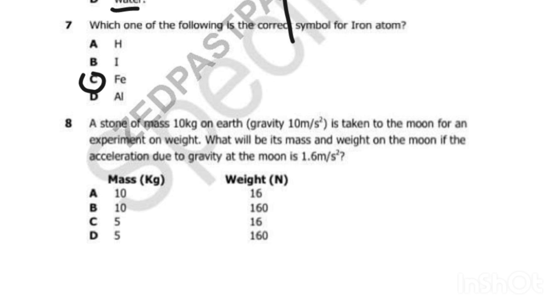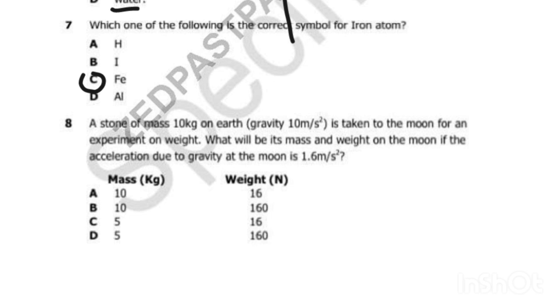So what we need to know about mass and weight: mass does not change, it remains the same, but weight changes, because weight is dependent on the force of gravity, but mass is the quantity contained in a substance. Weight is the pull of gravity. That means if the gravity changes, weight will also change.